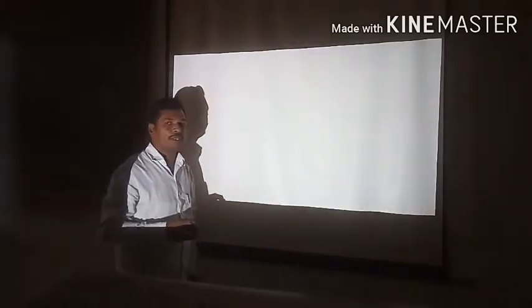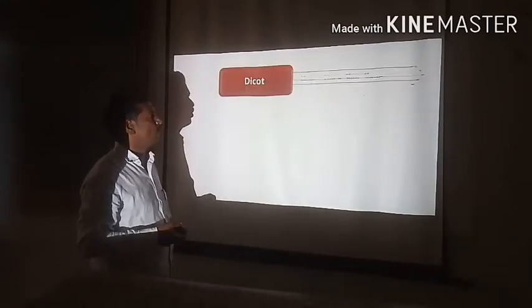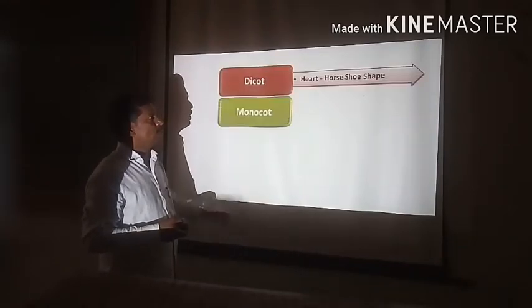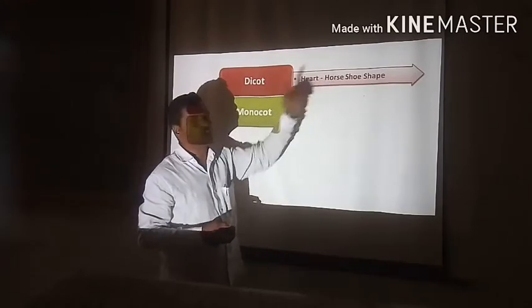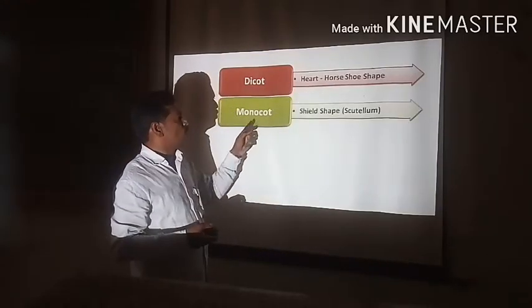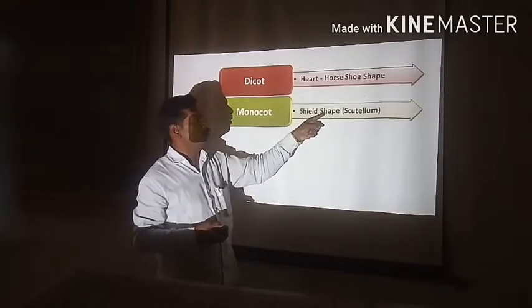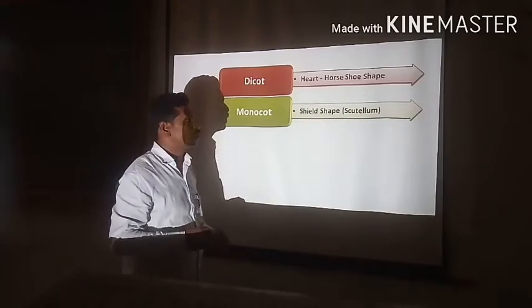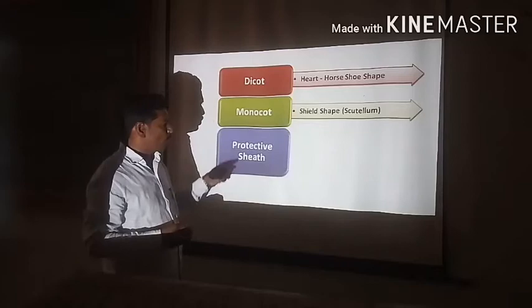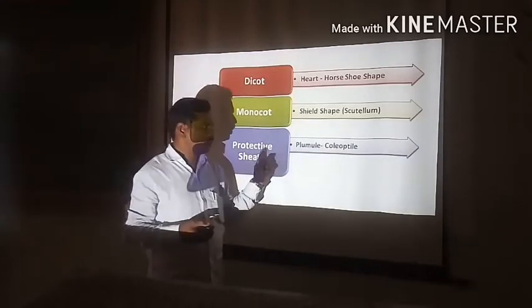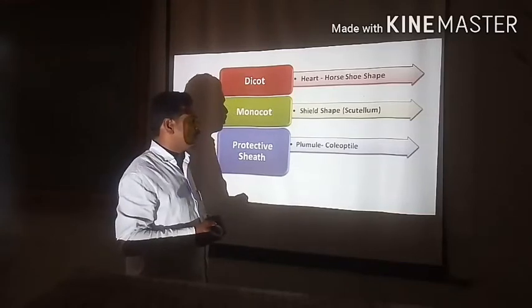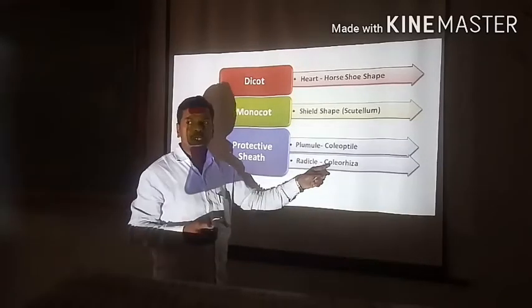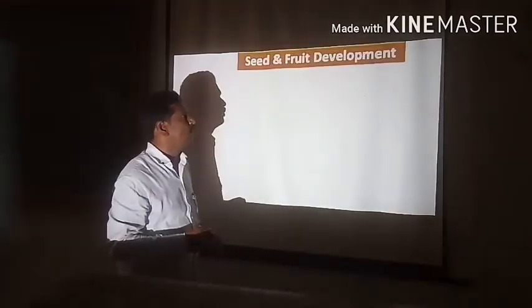Now we discuss the next part on the same topic. In the dicot, the embryo is heart or horseshoe shaped. In the monocot, it is shield shaped, also called the scutellum. The protective sheath of the plumule is called the coleoptile, and the protective sheath of the radicle is called the coleorhiza.